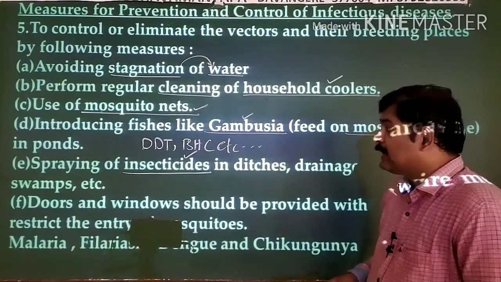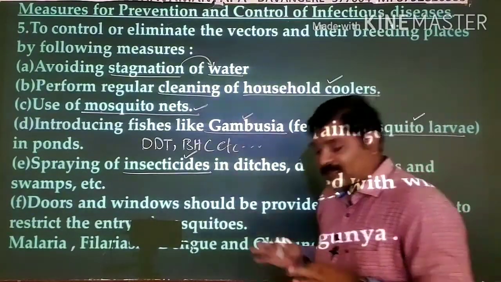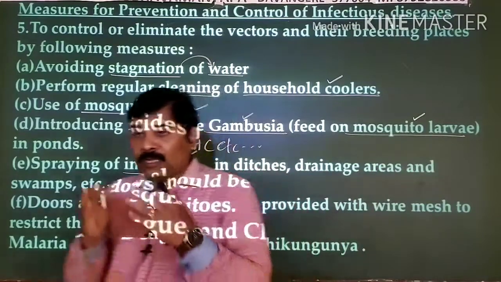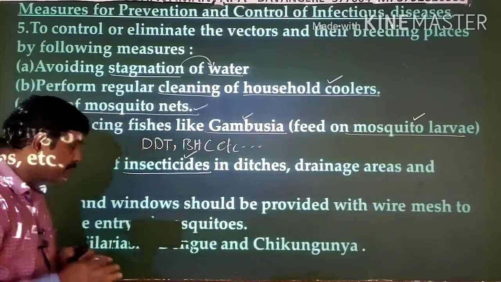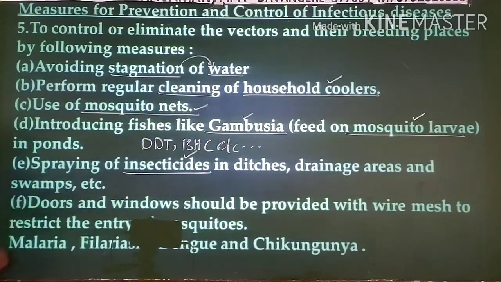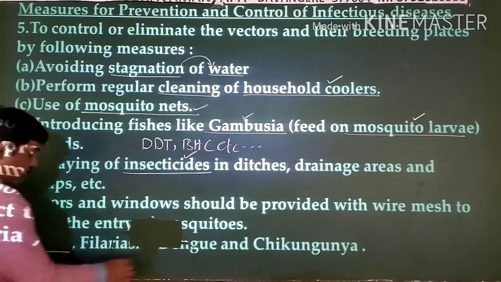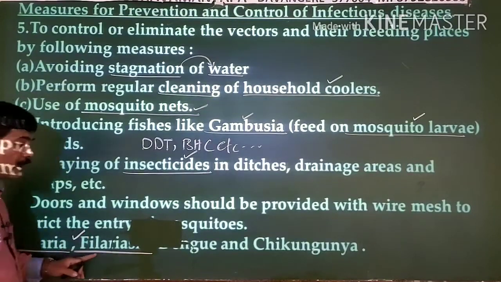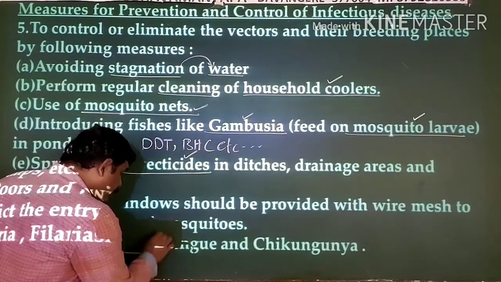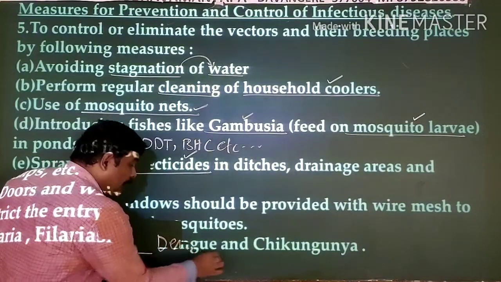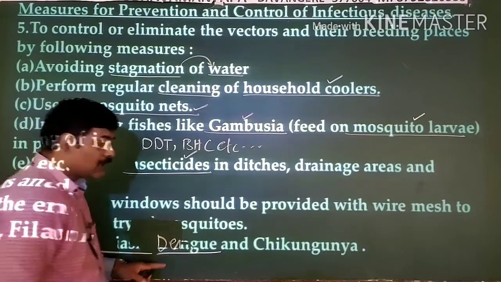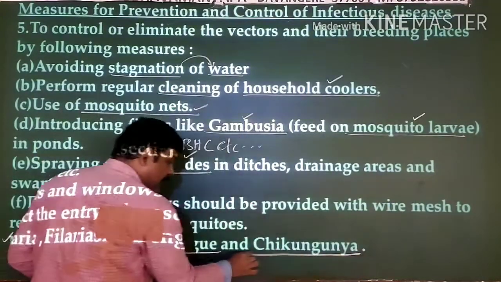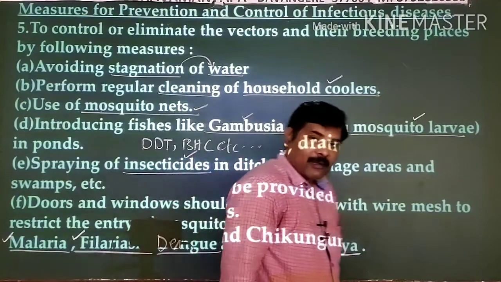And next one, when you follow all these measures, it helps protect ourselves from various types of diseases like malaria, right? This is caused by the female Anopheles mosquito. Filariasis, by the female Culex mosquito. Dengue, there we have dengue, Aedes; chikungunya is also a disease spread by Aedes.